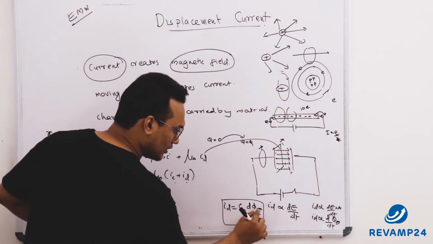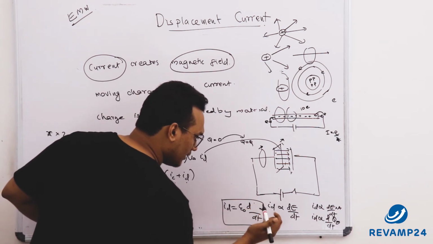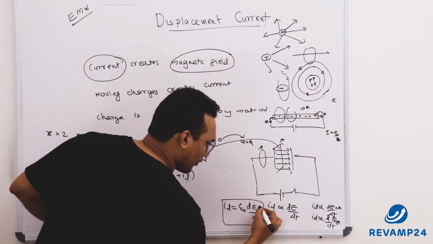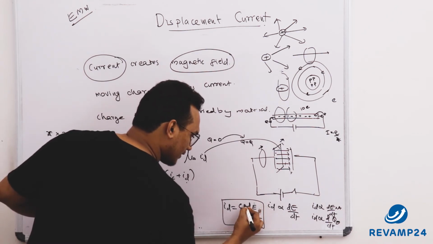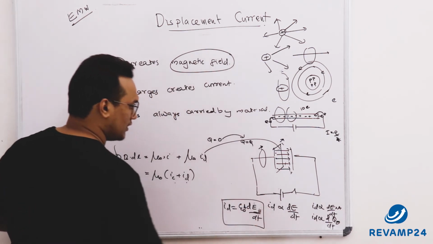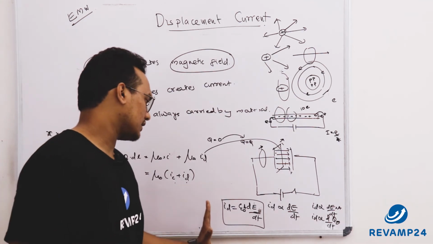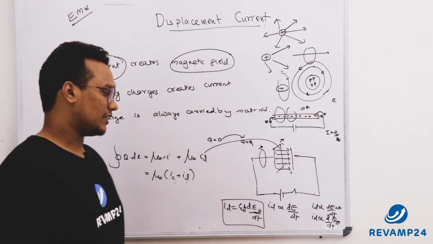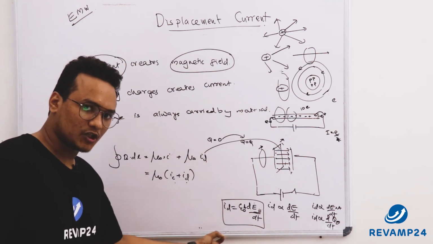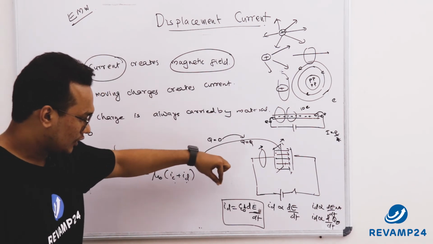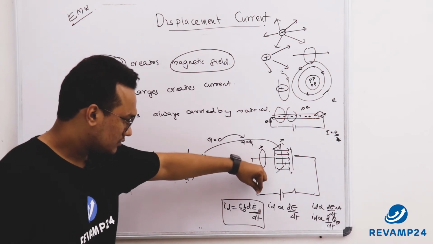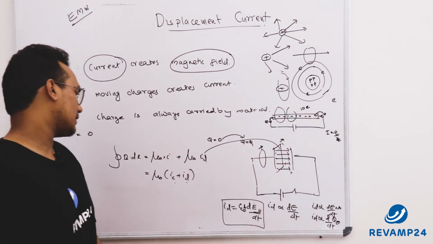So phi E you can open here: phi E will be electric field at that point into area. As area is constant, you can take it outside. So this is the best equation that gives the value of displacement current: ID is equal to epsilon 0, that is permittivity, into area into the time rate of change of electric field.